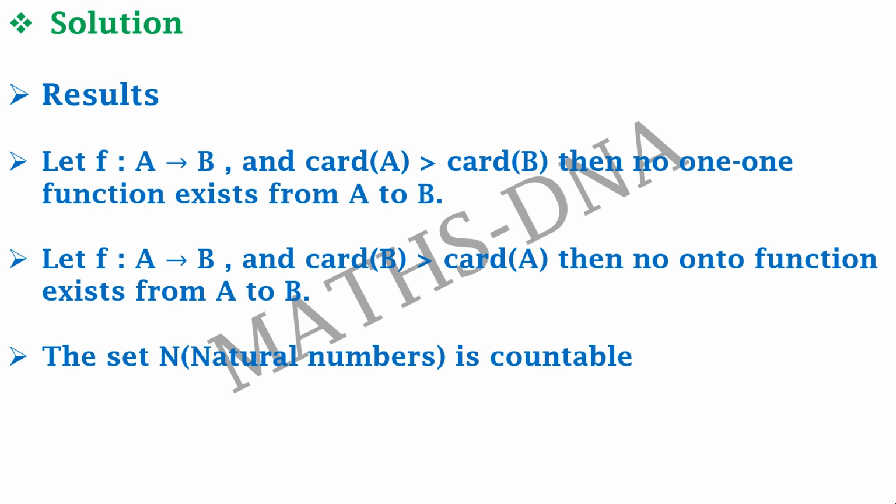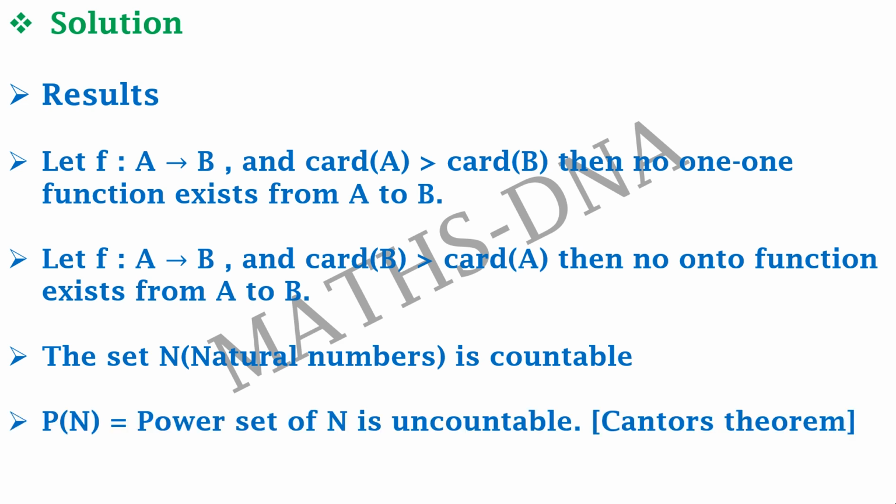The third one: the set of natural numbers is countable and its cardinality is aleph naught. And the fourth: P(N), that is the power set of N, the set of all subsets of natural numbers, is uncountable using Cantor's theorem. Now these results will be useful to us to solve the question.